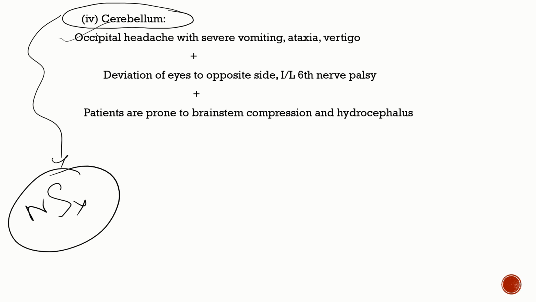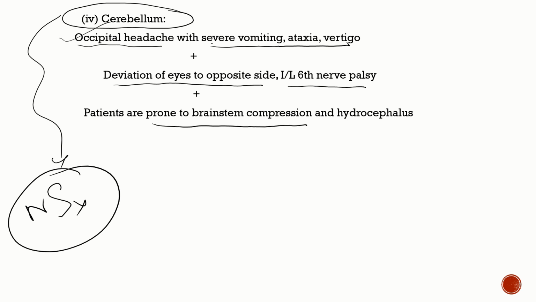The patient is going to have an occipital headache with severe vomiting, ataxia and vertigo, and deviation of the eyes to the opposite side with an ipsilateral sixth nerve palsy. As I just spoke about, patients are prone to brainstem compression because the posterior fossa is very small, and the patient can go on to hydrocephalus. And always remember, cerebellar bleed is more often surgically treated rather than medically treated.